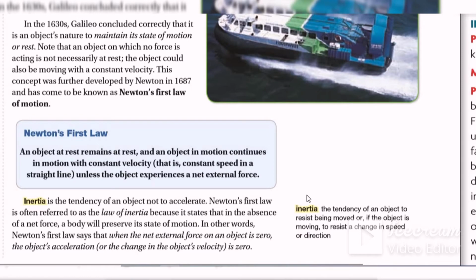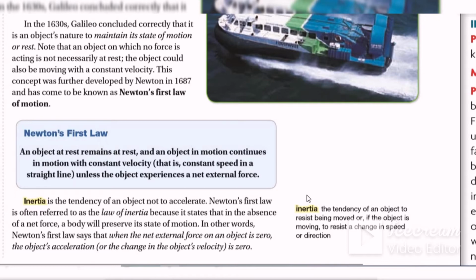Also, guys, Newton's first law is sometimes named the law of inertia. They are the same. What is inertia? Inertia is the tendency of an object to resist changes in its motion, to not need to change its motion. Newton's first law says the same thing, and because of that it is sometimes called the law of inertia. Now if we have an object in motion, it wants to stay in motion.